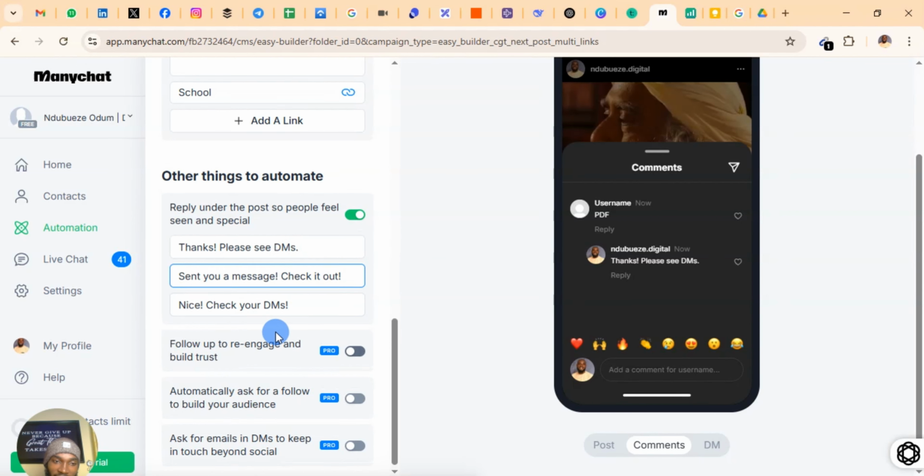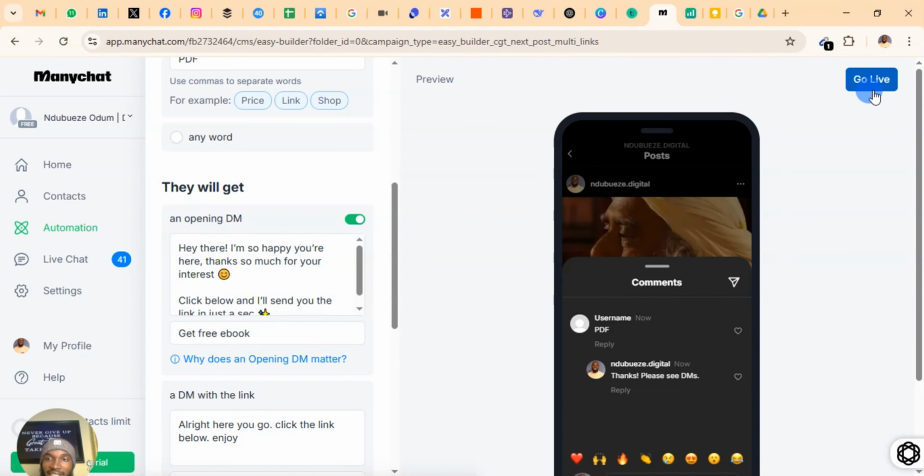So after here, you now click on go live. I don't want to click go live because if I click on go live and someone comments right now, it's going to bring the person up to this link I sent, and I don't want that to happen. So you click on go live here. Once you click on go live, it goes live. So once the person comments PDF or any word that you have chosen, it goes straight there. It drops a response like, thanks, please check your DM.